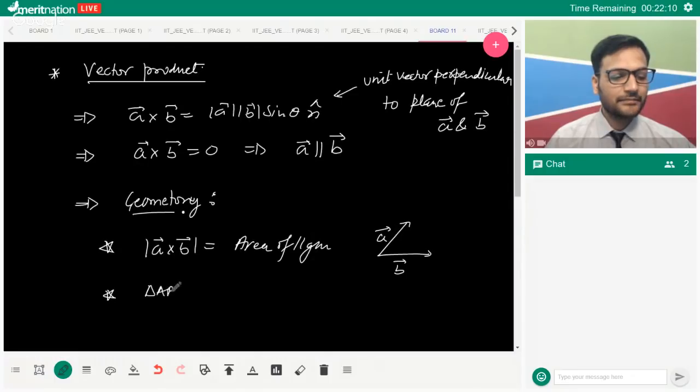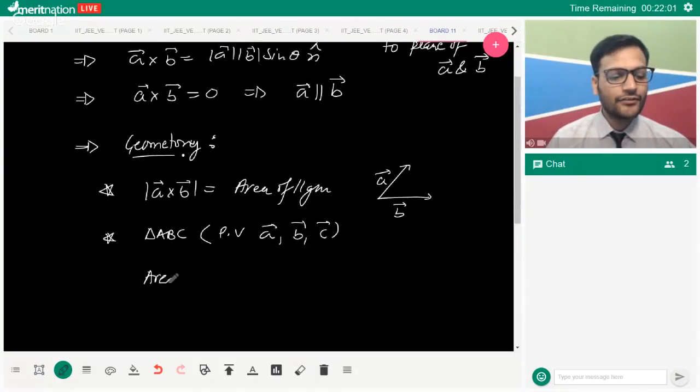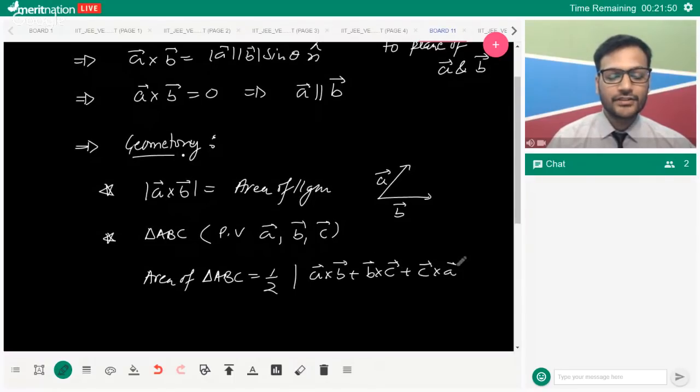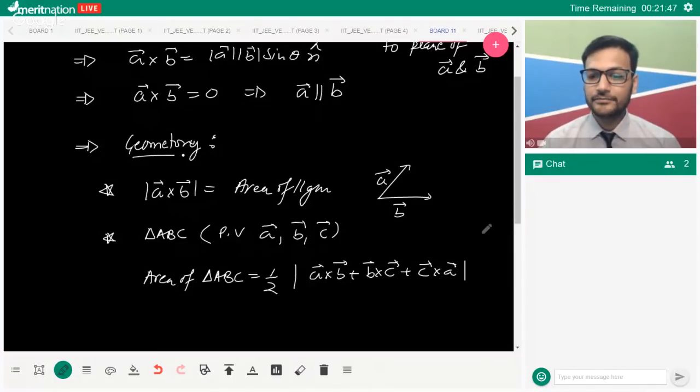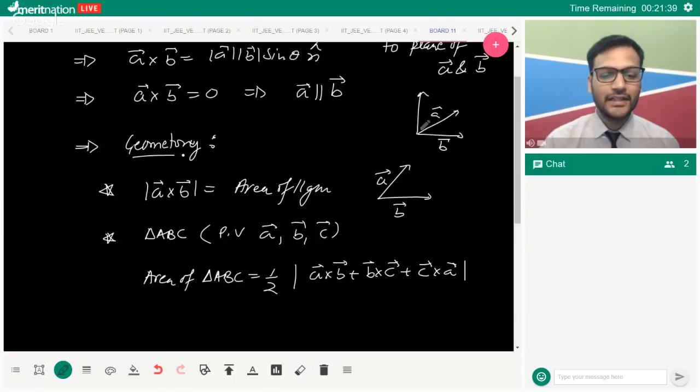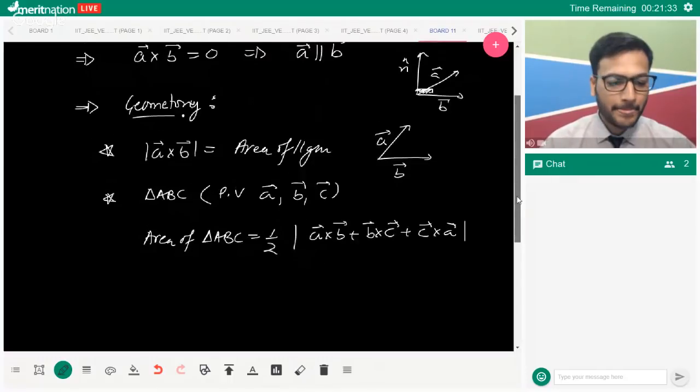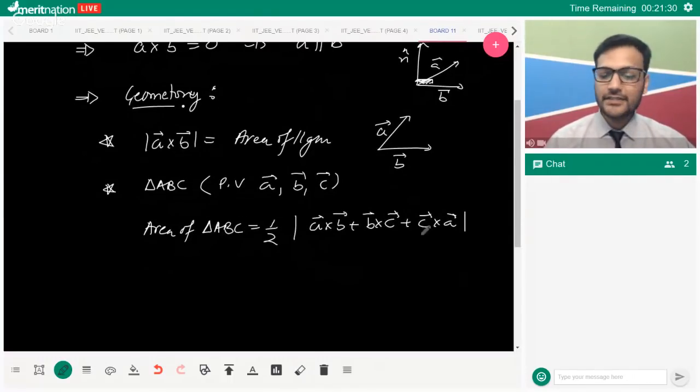Next, if I talk about a triangle ABC with position vectors as A, B, and C, the area of the triangle, can anyone tell me? Area of triangle ABC is half of A cross B plus B cross C plus C cross A. You need to remember these. I've already explained, Akshay. If these are the two vectors, any vector that is perpendicular to the plane, this entire plane, this is n cap. Area of triangle ABC is half times this.